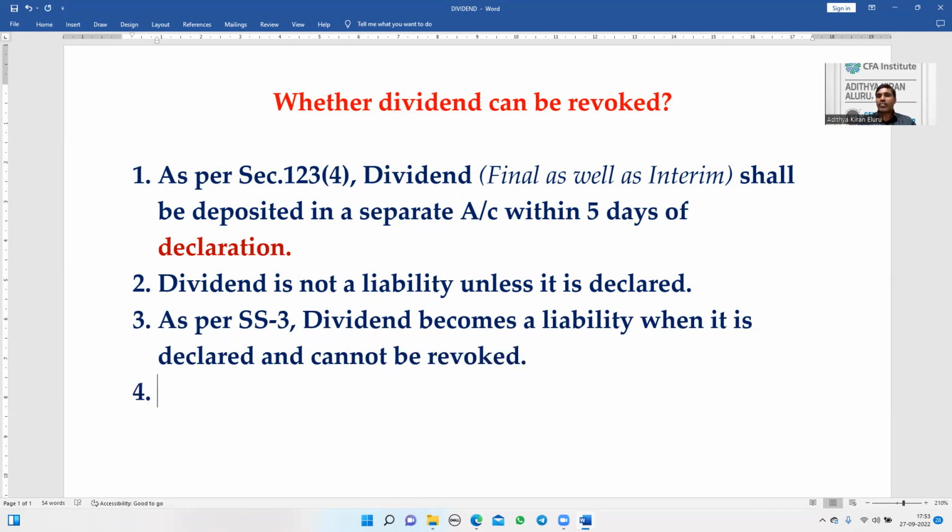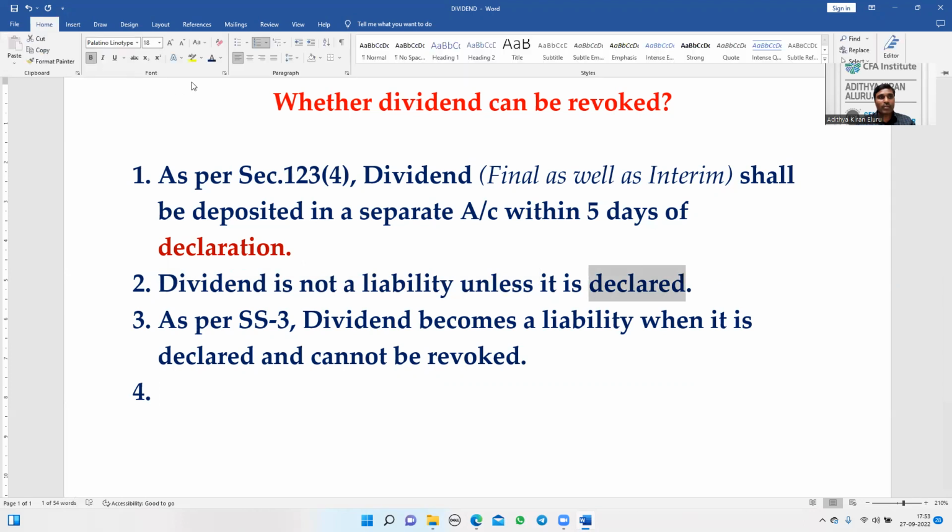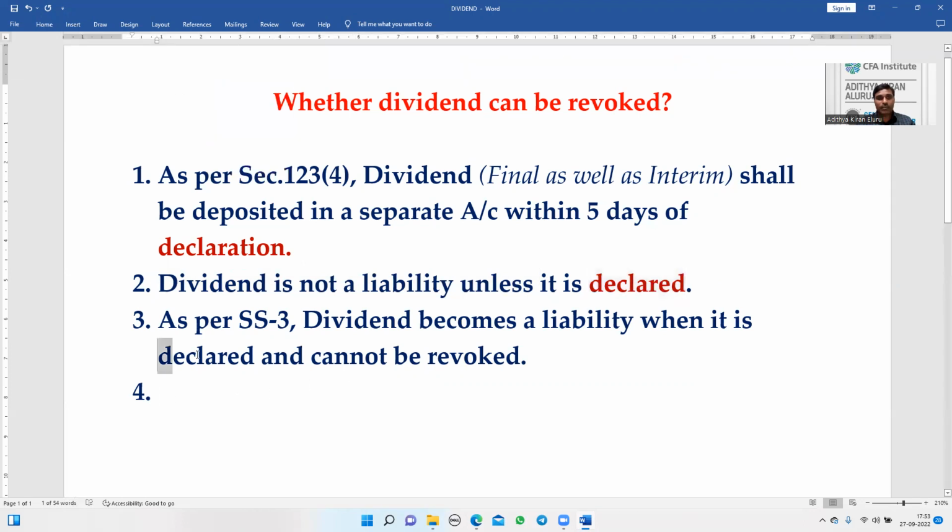Dividend becomes a liability when it is declared, so dividend is not a liability unless it is declared. Therefore, we have to concentrate on this point called declaration. Ultimately, dividend is final when it is declared. So if I have not declared, then it is not final and I can revoke it. What the Secretarial Standard says is that once a dividend is declared, it cannot be revoked.